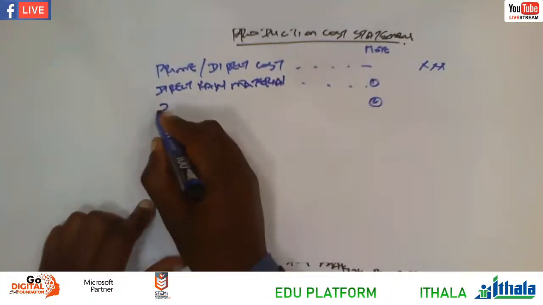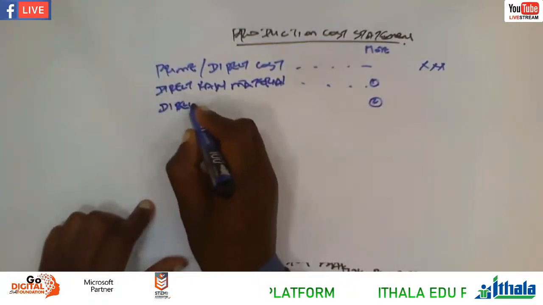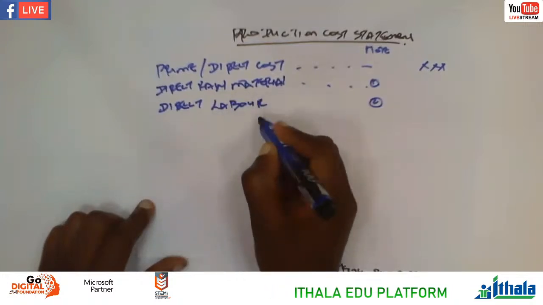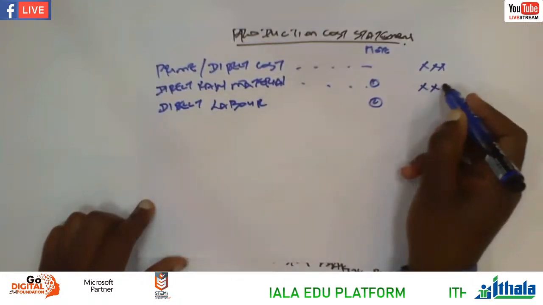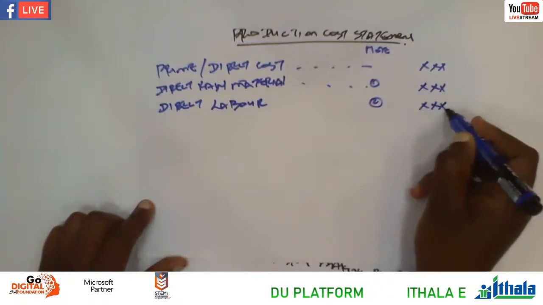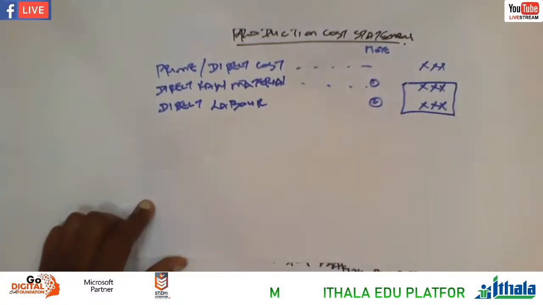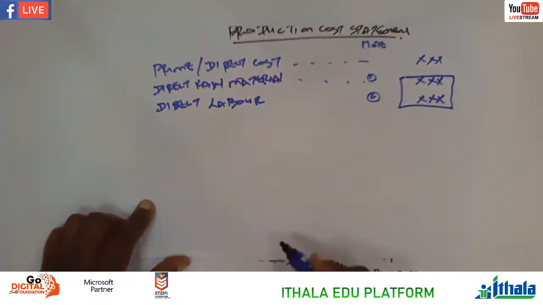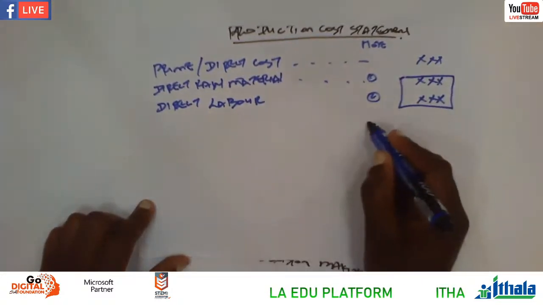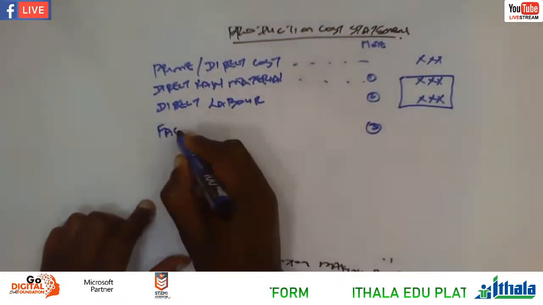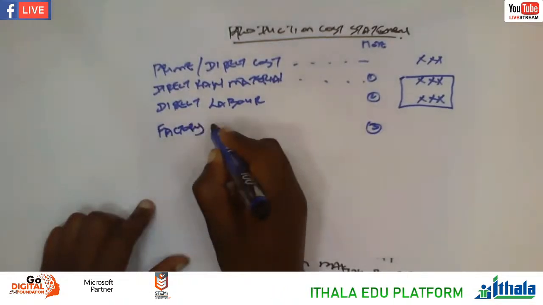And then we have direct labor, right? If you add these two, note number 1 plus note number 2 is equal to the prime cost or direct cost. You write that figure there on top, okay? And then we have note number 3 here, factory overheads. Okay, I'll come back and explain this term, factory overheads.